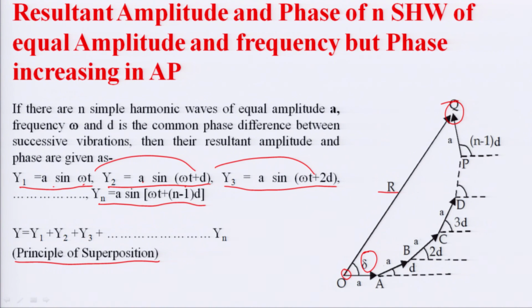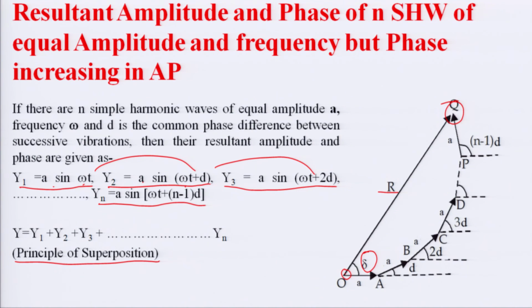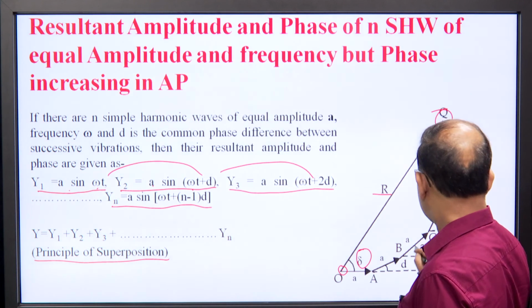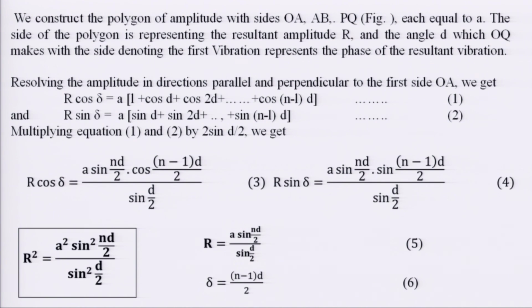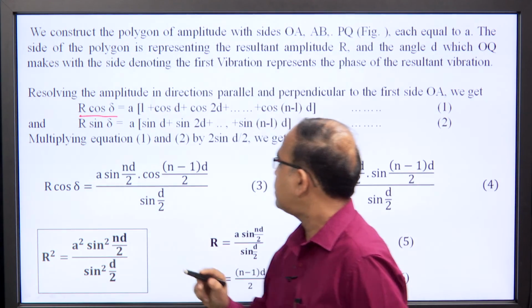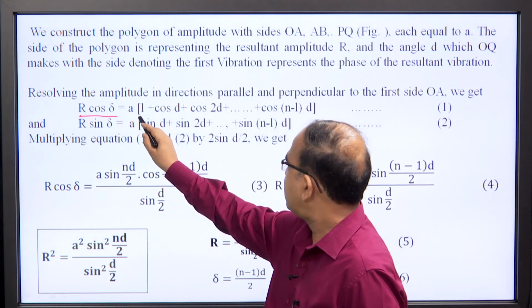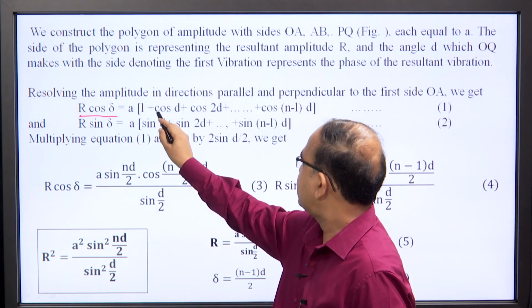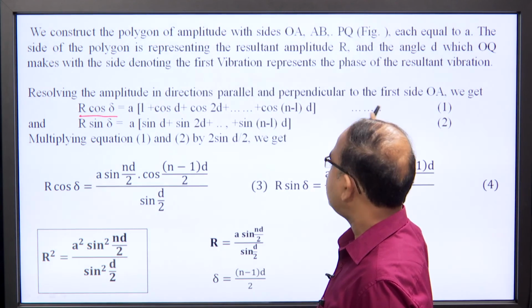To get the resultant, we simply resolve all these segments along the horizontal and vertical axis, and it can be written as: the horizontal component of the resultant, R cos delta along the x axis, while amplitudes along the x axis are a cos d, a cos 2d, a cos (n minus 1)d and so on.